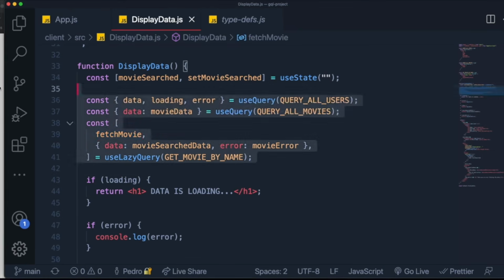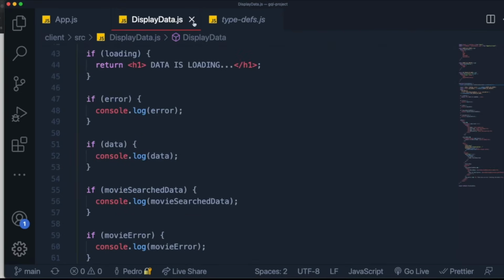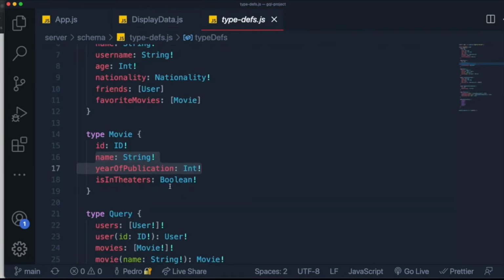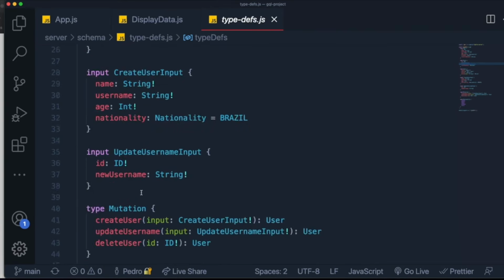So we focus mainly on fetching data and querying data, but what we're going to be doing in this tutorial is going over mutations, which are extremely important because they're the basis of a big part of a GraphQL project. If you recall, if we go to our tab definitions, we do have some mutations over here.